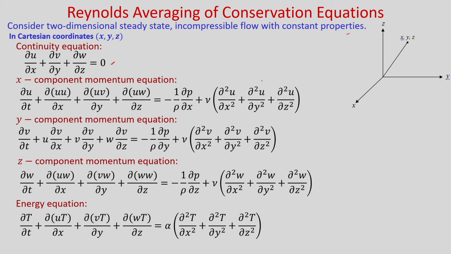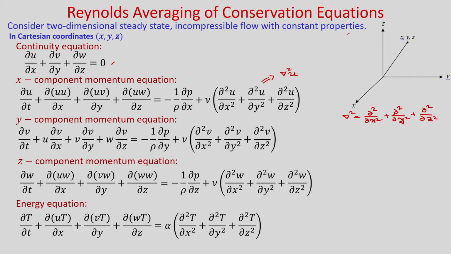This last term you can also write as nabla square u. So, whatever quantity is in the bracket you can write as nabla square u, because you know nabla square is del 2 by del x square plus del 2 by del y square plus del 2 by del z square.